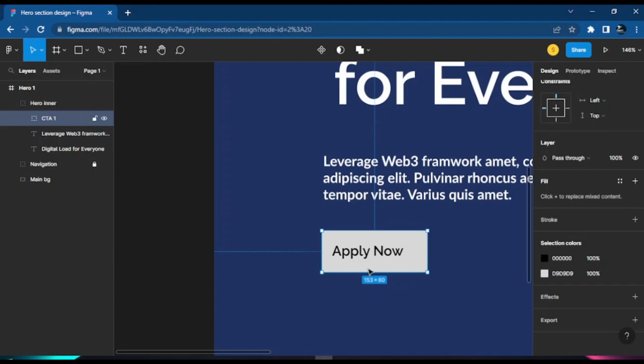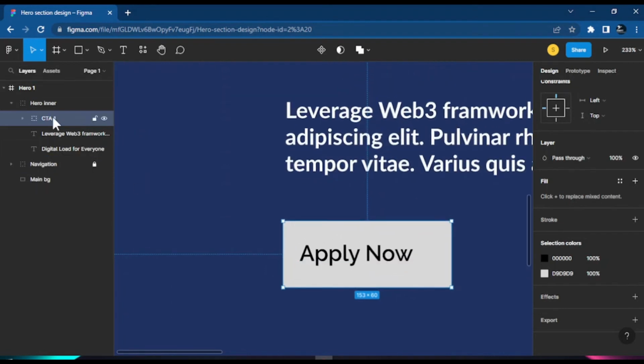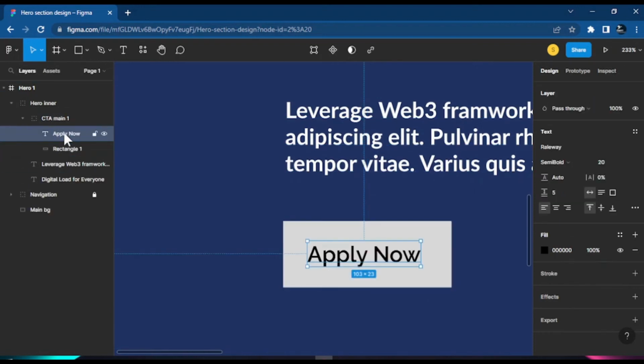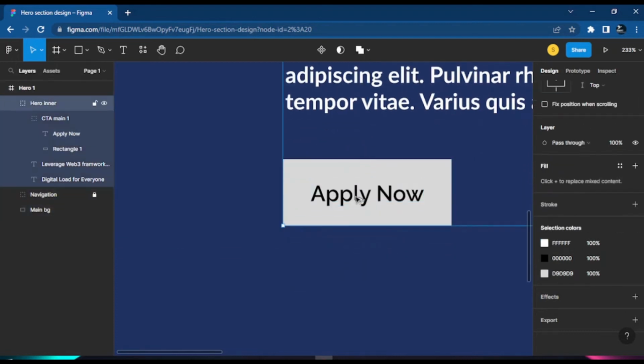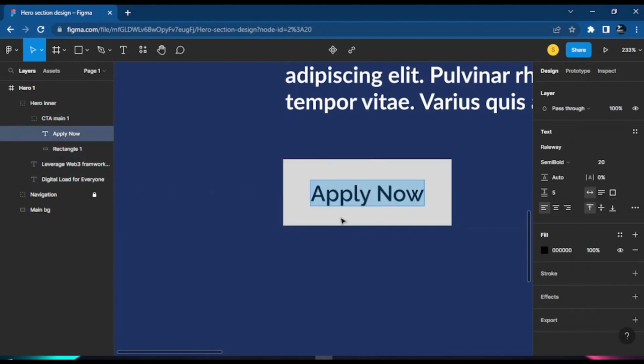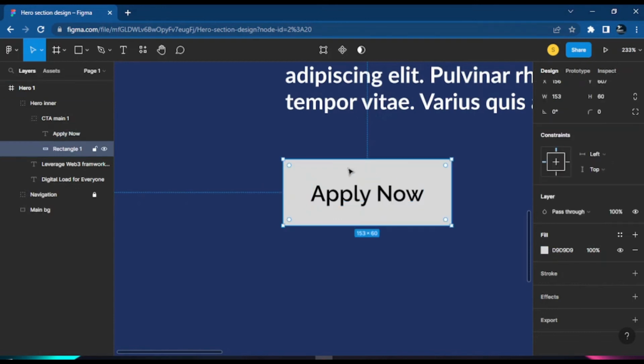Now this CTA, make we call them the CTA main one rather. And now where the text they inside here, make we just align them. So I could just say, so this could give me that perfect alignment for the top, for the bottom. If you check this text for here, because you say the thing it dey well aligned and nothing don't break for here. Okay, so we'll just say make we start the style this rectangle button for here.